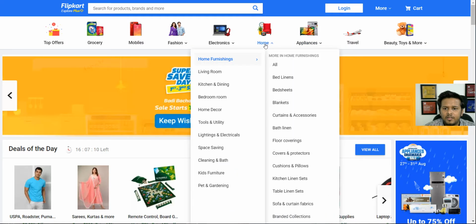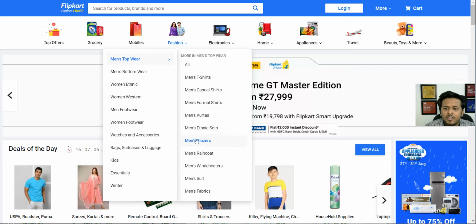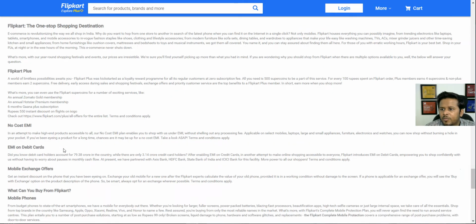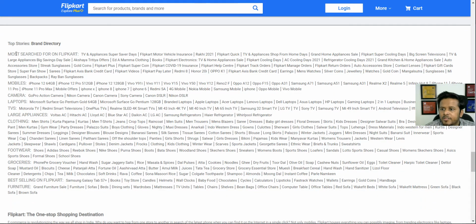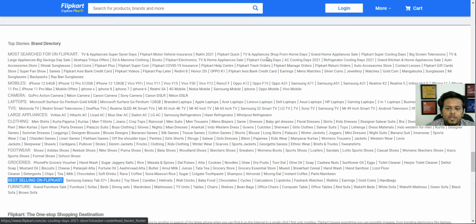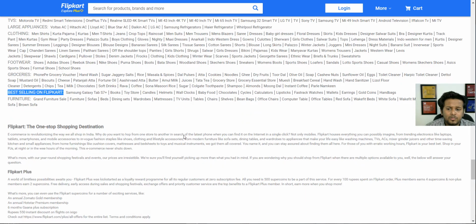But what I do is I never go into these categories and check one by one. I just go to the bottom, and if you scroll up a little bit, you will find the list of most searched products on Flipkart. We have mobiles, cameras, laptops, the bestseller products on Flipkart, and furniture. This is the place I go to, which gives me the most hot selling items and the most profitable ones. So that is one page that you want to explore.